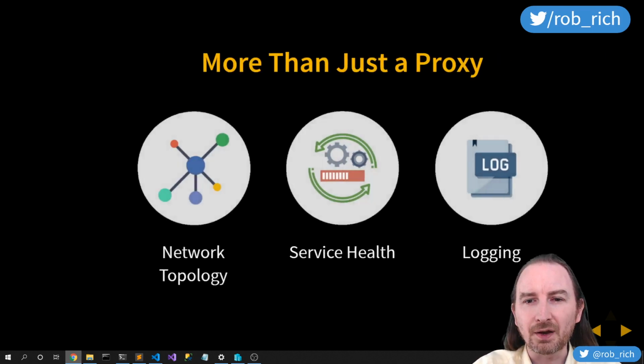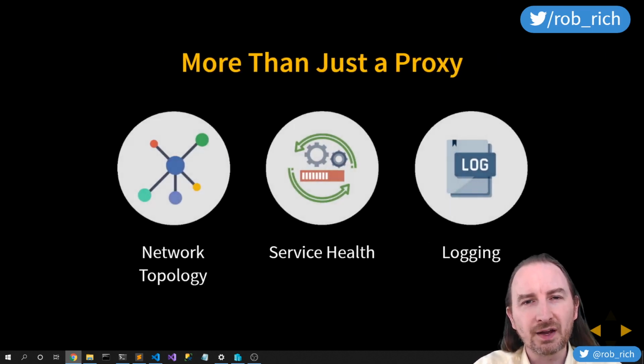But let's not stop there. Because we're standing in between all of the communication in our service, we can step up a level as well. Let's map out the network topology. Now this isn't what the developer thought would happen in our cluster. This is what's actually happening in our cluster. Am I talking to the configuration service? If I'm not, maybe those hard-coded debug values accidentally got checked in. We can check our network topology and make sure it is what we expect.